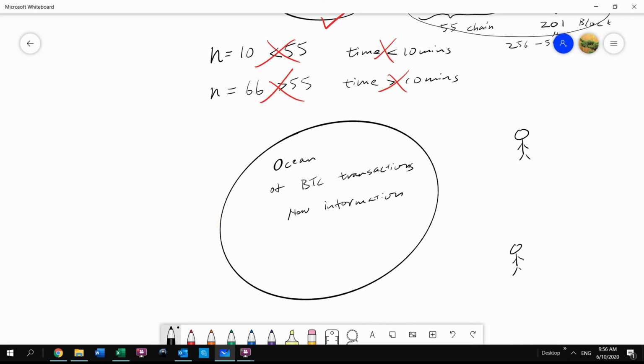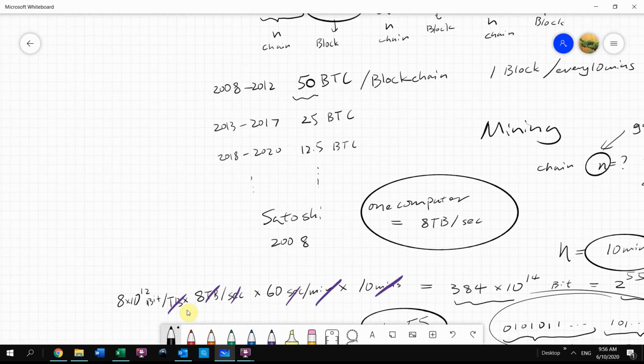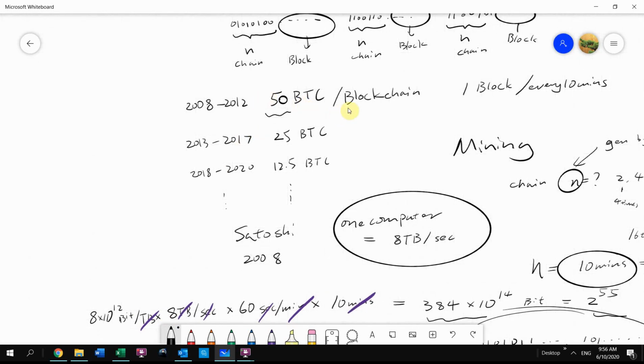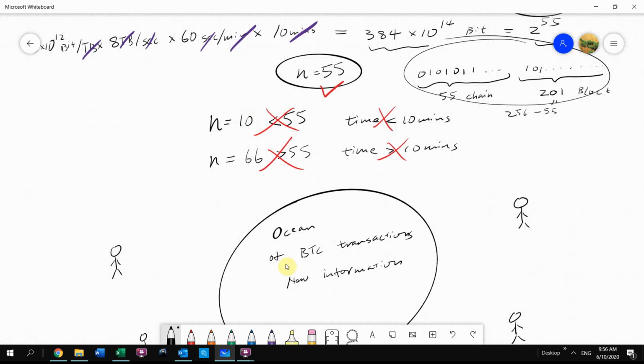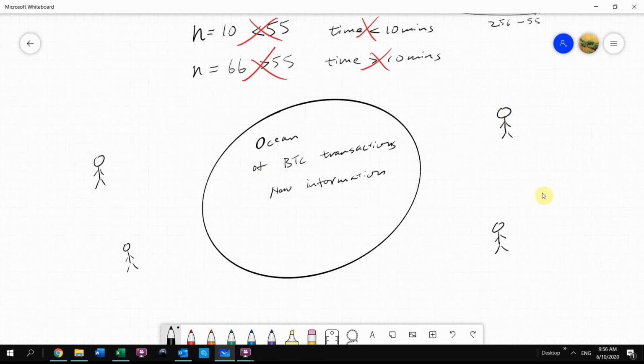So not just Mr. Satoshi, but everybody there wants to get the reward. What is the reward? As I said earlier, it is 50 Bitcoin to get one blockchain in the early years, and 25 Bitcoin in these years. And in the year 2016, the price of Bitcoin had already risen to $10,000 each. So that's a lot of incentive for these guys to mine Bitcoin.